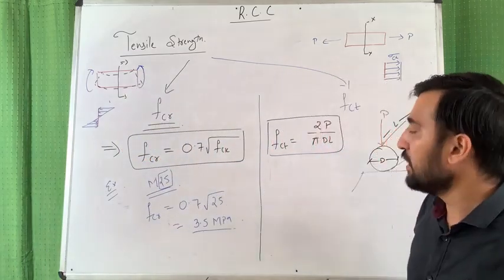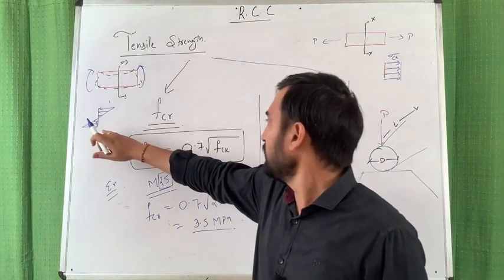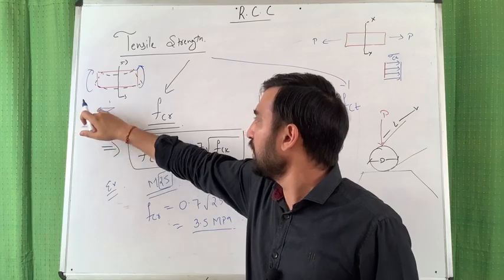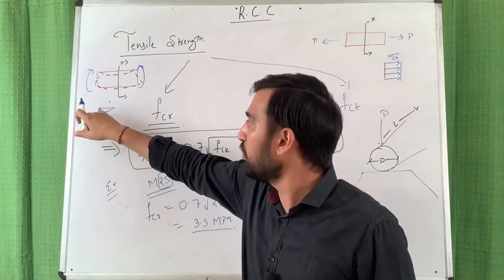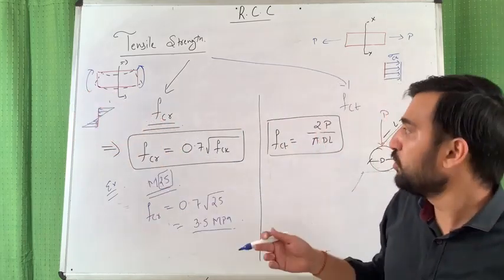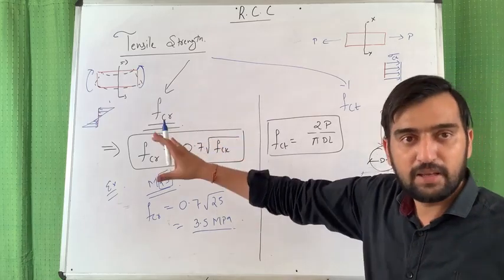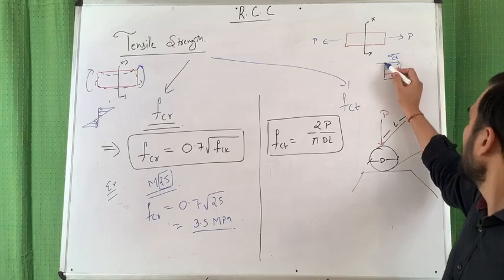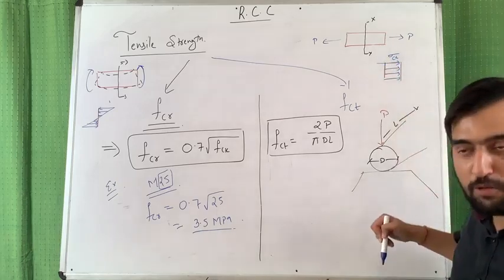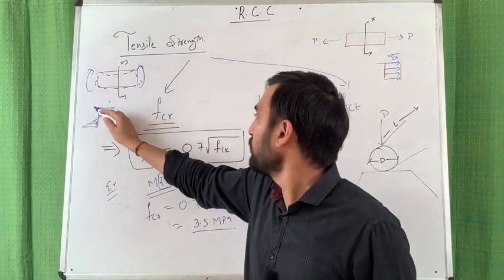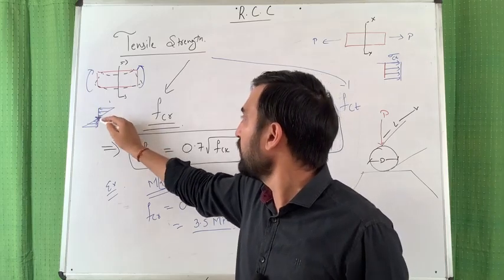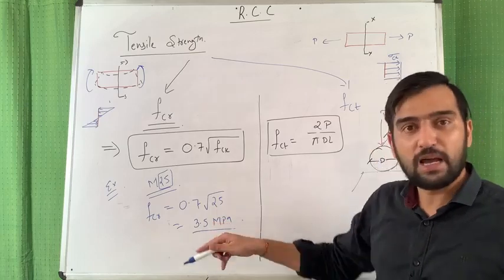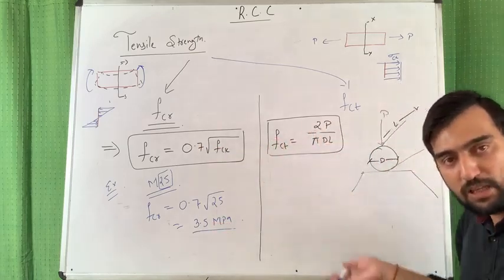So if the extreme fiber fails, the interior fibers take the additional stresses, so survival can be there. But in direct tension, if one layer fails, then simultaneously all are failing. Only if the extremes fail in bending, we still have some margin of safety. Therefore this value is on the higher side and this value is on the lower side.